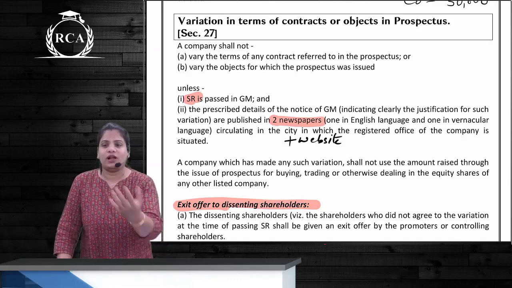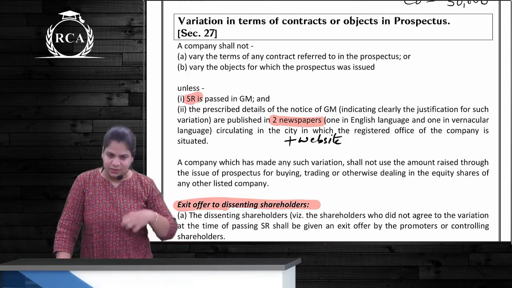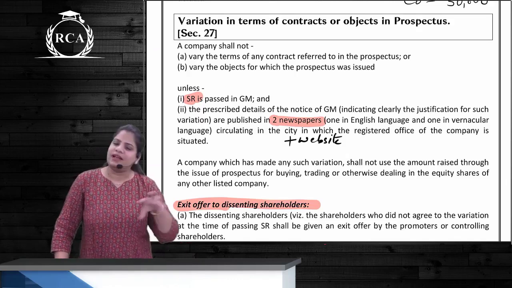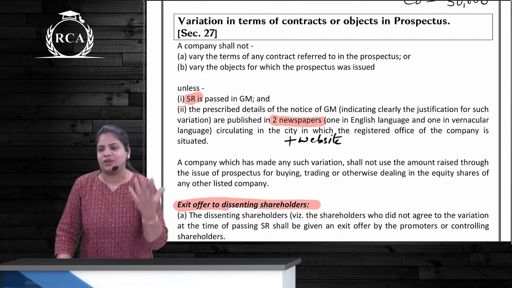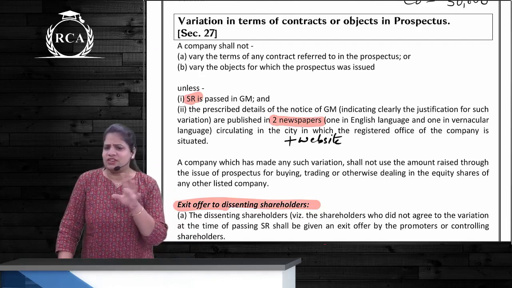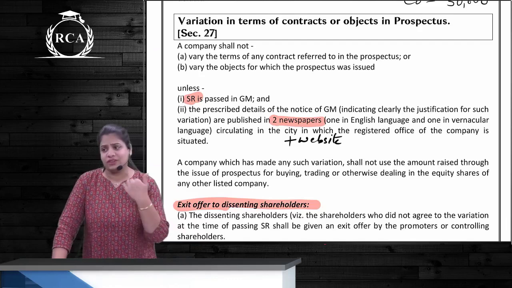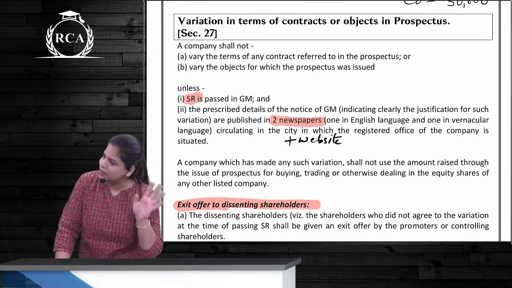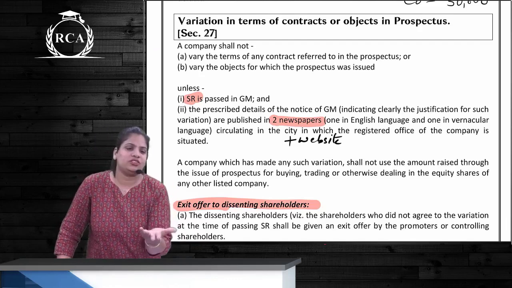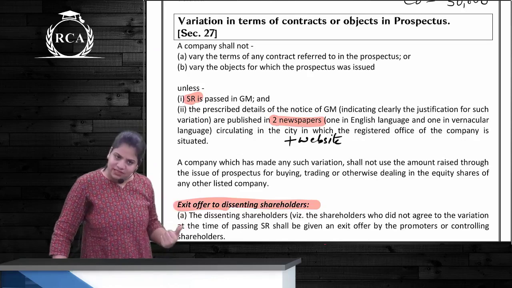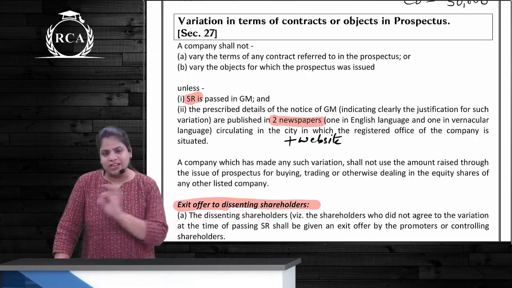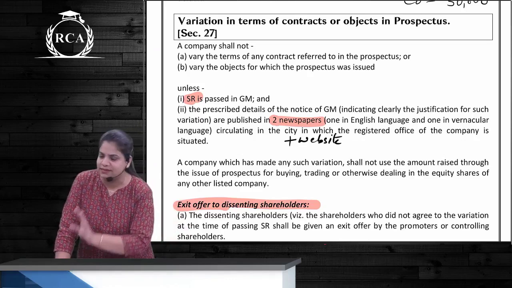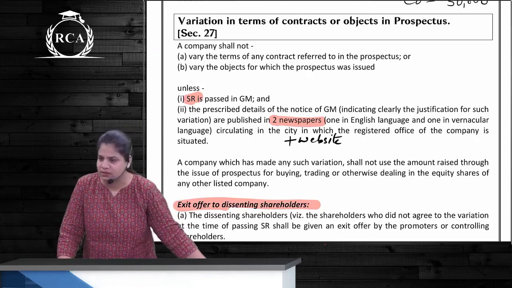I have told that I'm going to provide coaching and raise money from the investors. Now I'm telling, let us utilize this money for movie making. So pass an SR, give out an advertisement, and all those investors who are not happy, those shareholders who have given money who are not happy, tell them bye bye. So what is to be done to their shares? Company will take it back, directors will take it, and this is how the exit price will be determined by SEBI. SEBI has regulations where they determine the price, correct?